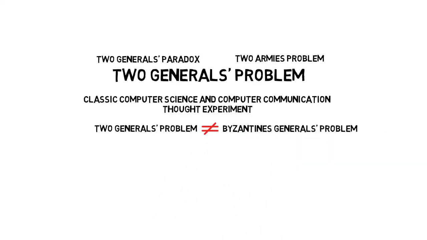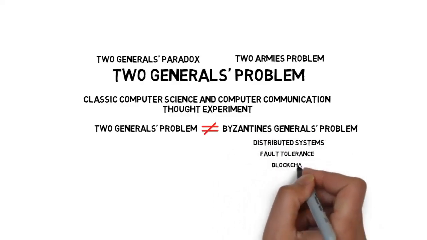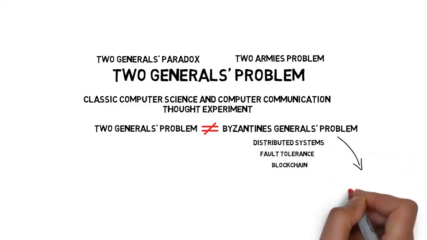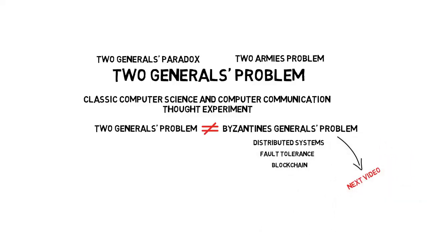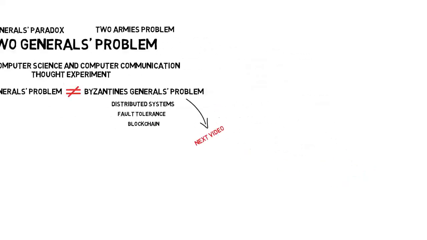Byzantine generals problem is a more general version of the two generals problem, and it's often discussed when talking about distributed systems, fault tolerance, and blockchain. We'll be talking about it in the following video. But now, let's move to the story of the two generals.